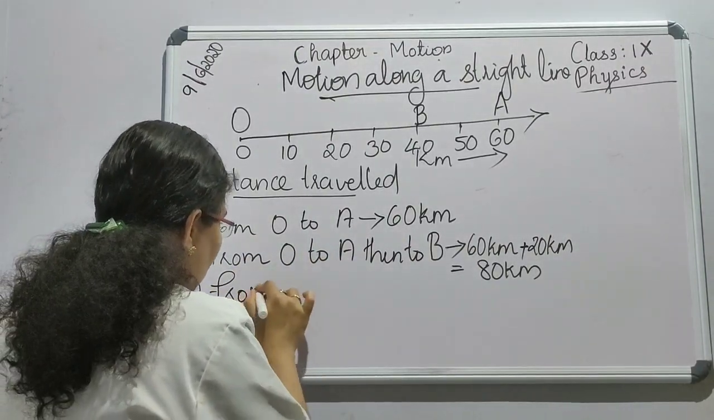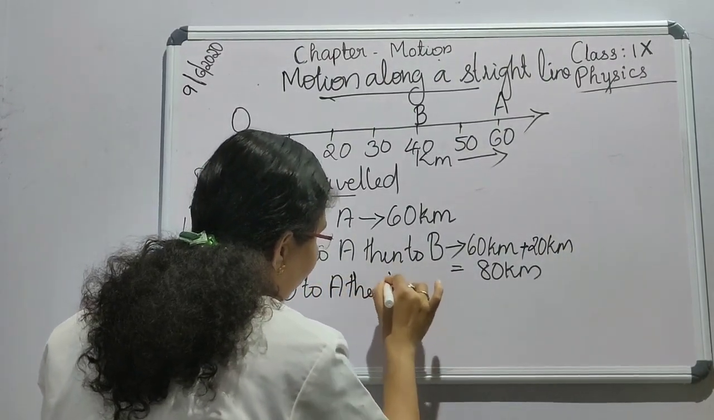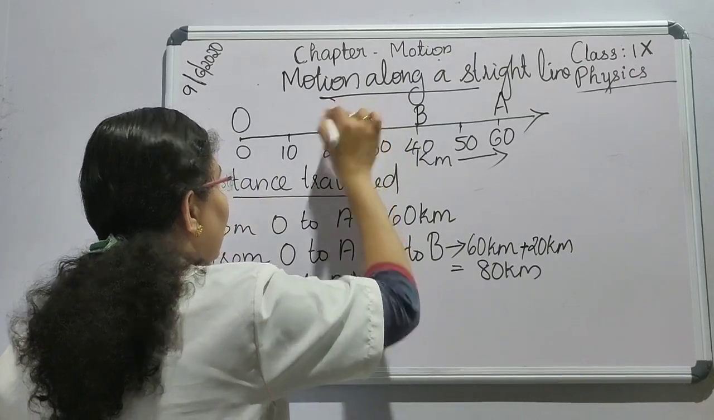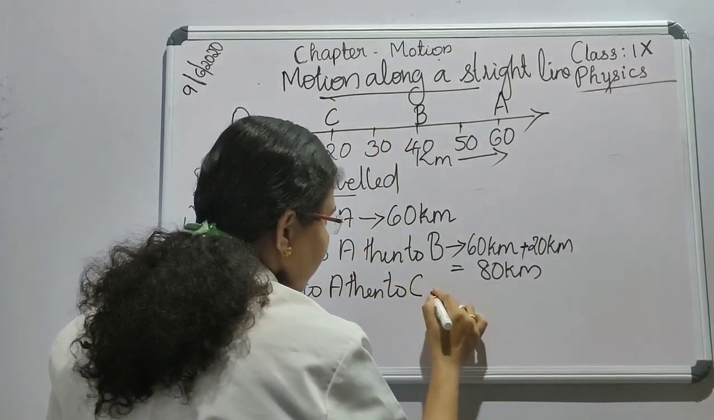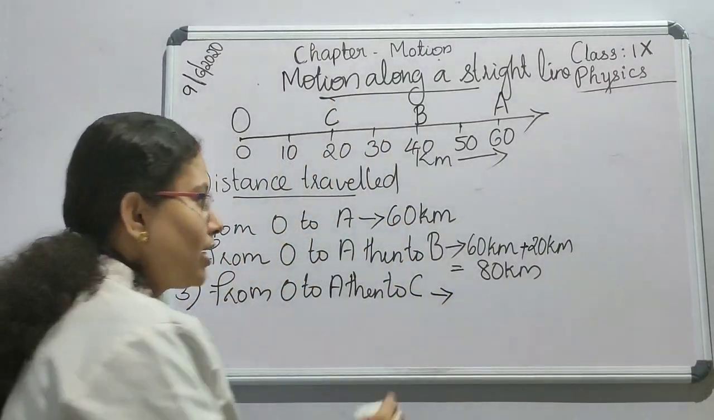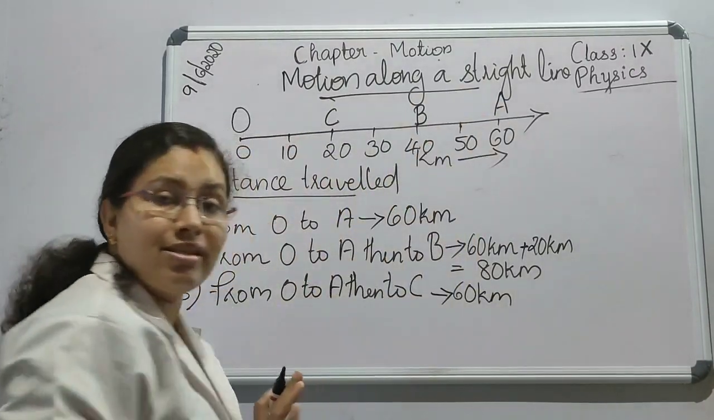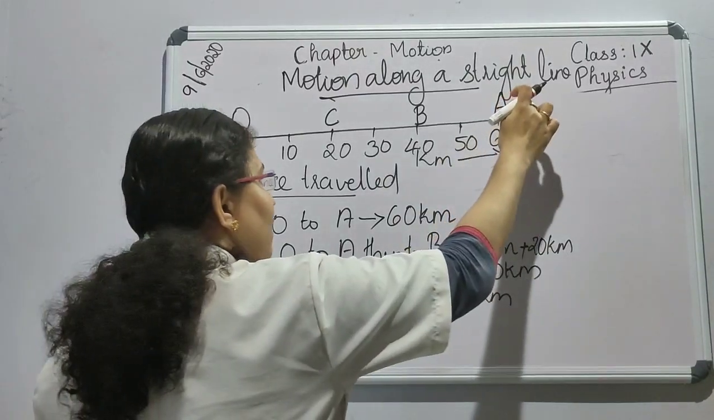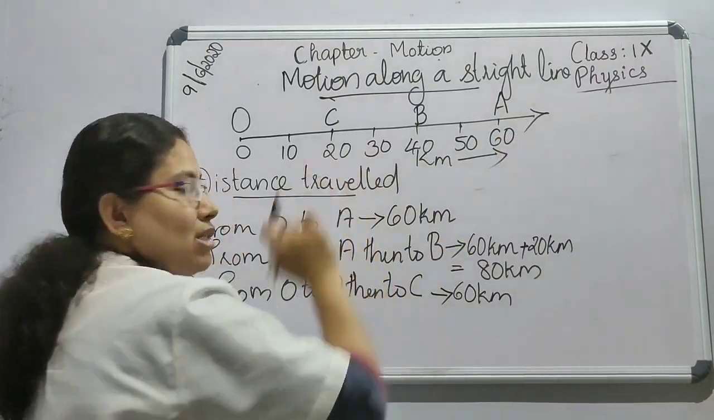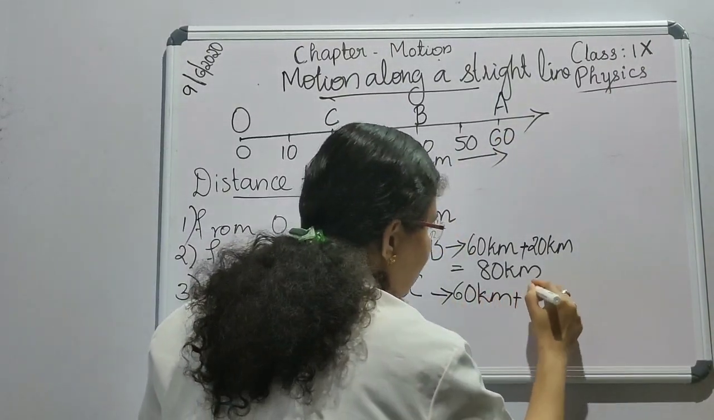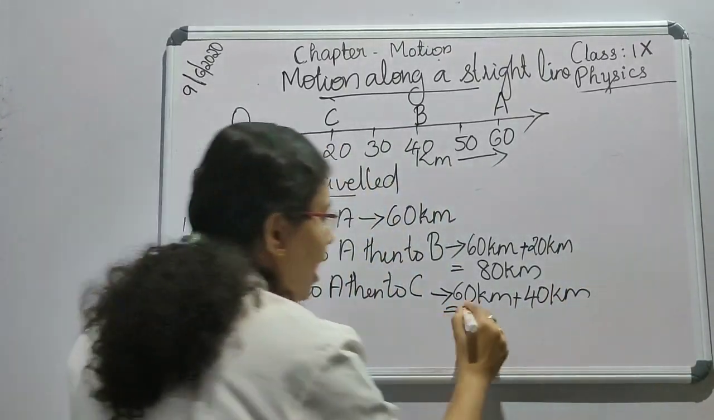from O to A, then to another point, C. I am saying from O to A, then to C. What is the distance covered by the object? 60 kilometers from O to A, that is fixed. And then back from A to C, that is 60 minus 20, that is 40 kilometers. So the total distance covered is 100 kilometers.